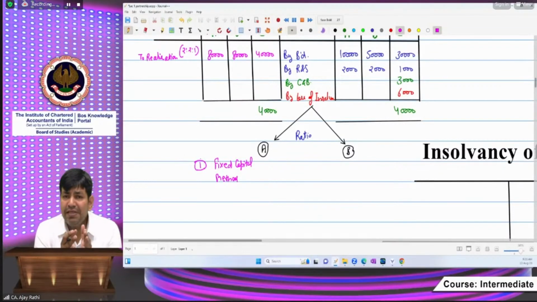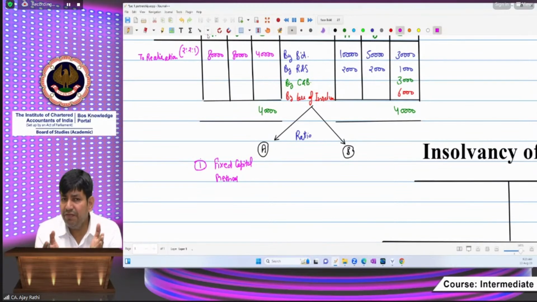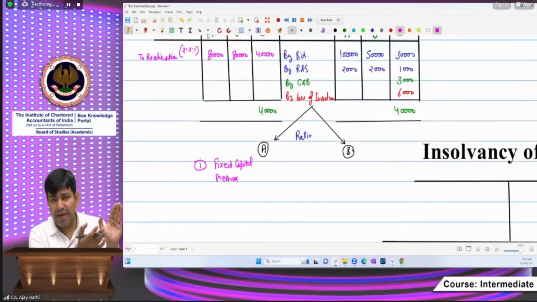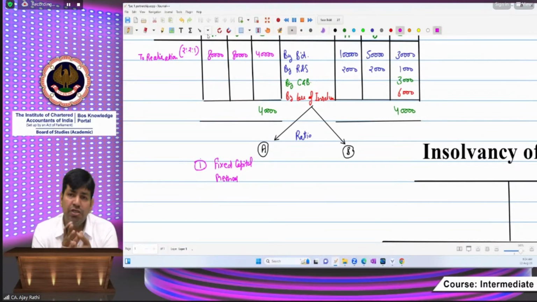In the fixed capital method, as we learned in the basic fundamentals, the capital is kept fixed and all regular transactions are dealt through the partner's current account. So in the question, if you have both capital account and current account balances for all the partners, only then you can say this is the fixed capital method. And if you do not have that, it means there is the fluctuating capital method, where all the daily transactions are also adjusted in the partner's capital account.